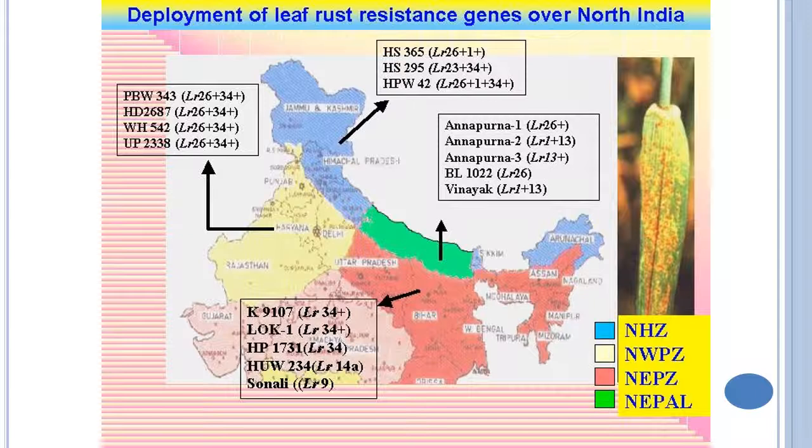The different region gene deployment is nothing but the geographical location of different genes for specific disease. Here in Himachal Pradesh, they deployed HS365. These are the varieties and the deployment of LR26 plus other genes. Then in the other variety they deployed LR23. Then in HPW42 they deployed LR26, LR1, LR34 and all. Likewise, in different regions they incorporated different genes for leaf rust in different zones.